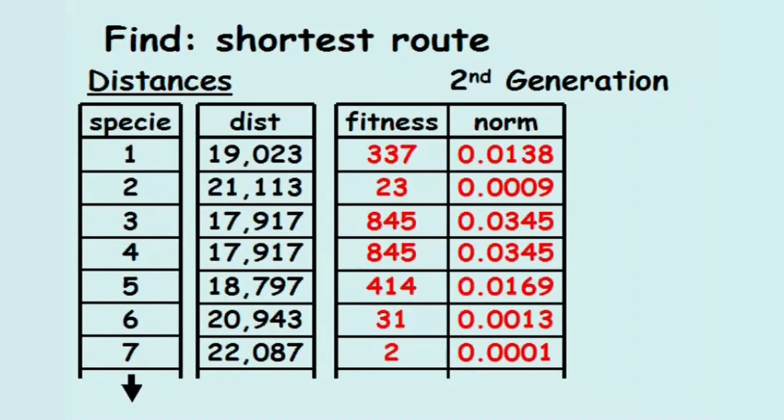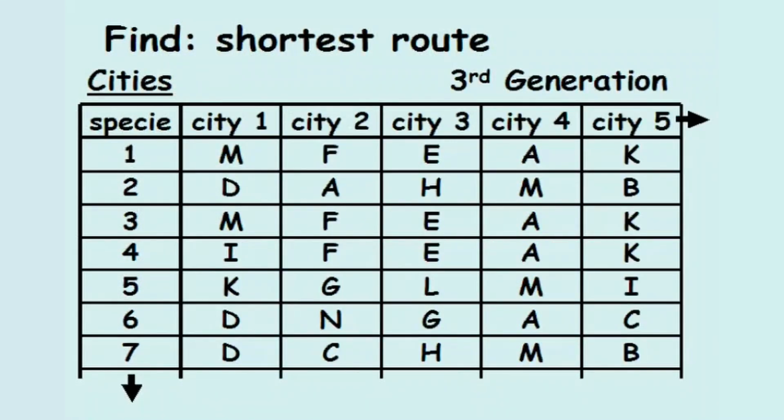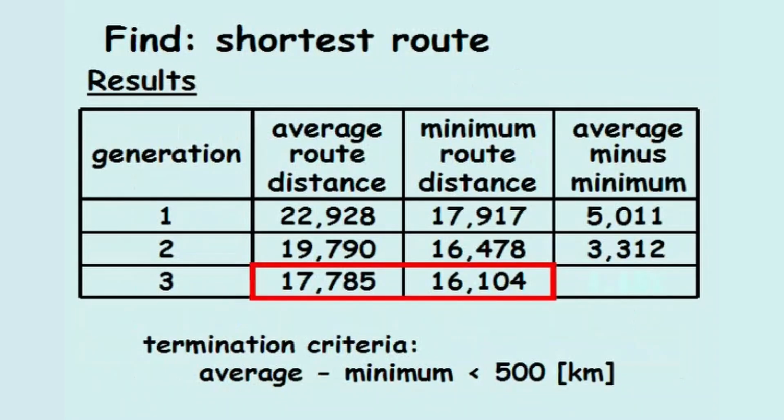Next, a third generation of species is produced. This process continues until the termination criterion is met. In this third generation, the average route distance is 17,785 kilometers, and the minimum route distance is 16,104 kilometers. The termination criterion is still not met.